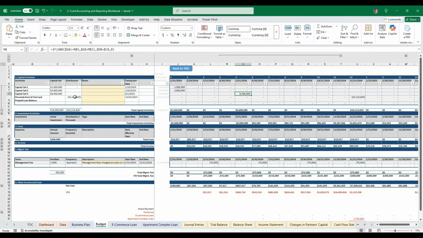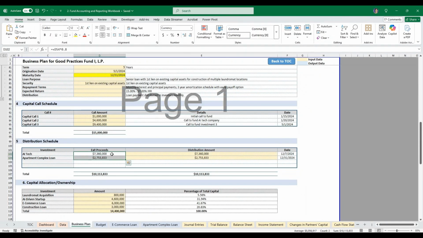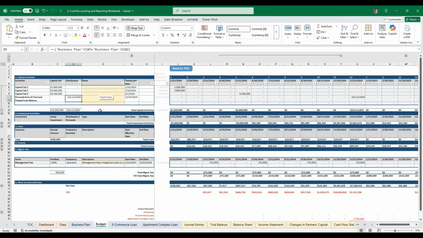And then we have our distribution from the AI company and prepaid loan balance. This is from our business plan number here. And in the business plan, this is our distribution. So in this table, we show our cash flow from our capital activities, capital calls, and distribution. And they lay out very clearly in the first year in this table.